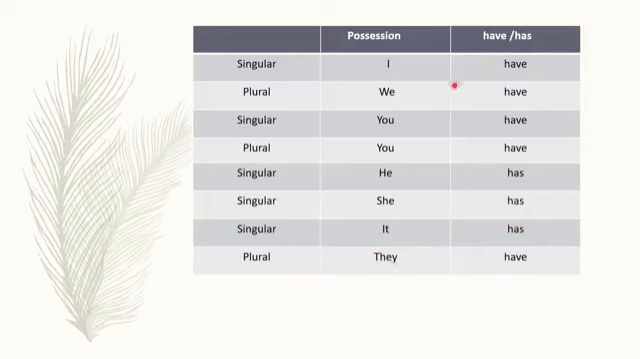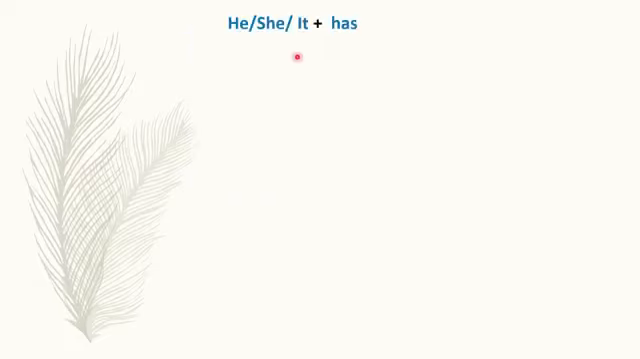I have. We have. You have. He has. She has. It has. They have. So students, remember, with I always comes have. With you always comes have. With plural we will use have, and with singular we will use has. He, she, it plus has. With singular we will use has.